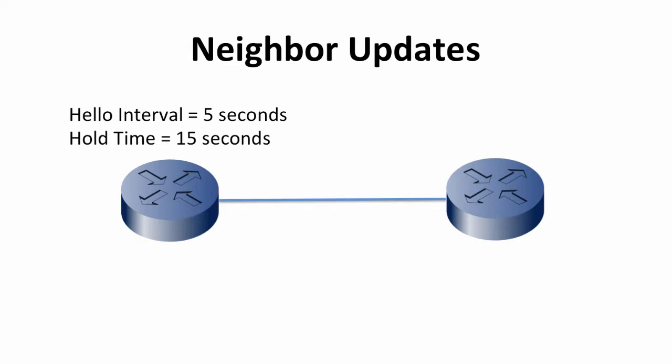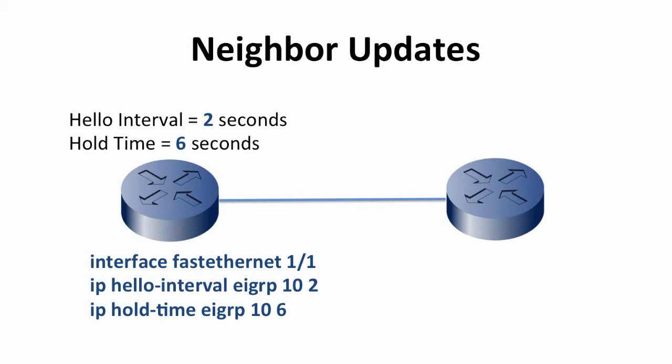So we do that by going under the Ethernet interface and changing the hello interval from the default to, in this case, 2 seconds. So ip hello-interval eigrp, autonomous system number 10, 2. And then we want to change the hold time to 6 seconds. Now, it's important to note that when we configure these hello and hold times on an interface, you are defining how fast you will send hellos on that interface, and you're telling the neighbors on that interface, here is how fast I want you to consider me down if you do not hear any hellos from me.